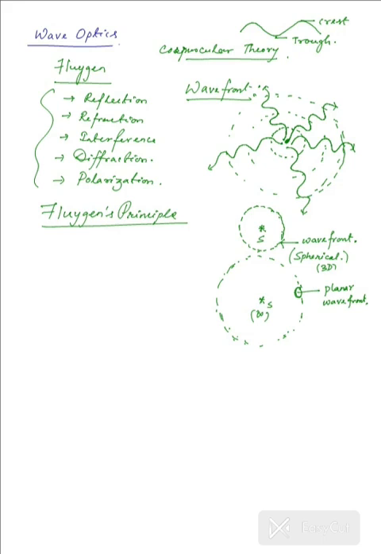And then finally, we can have a linear source, like a line distribution, where you have the light rays moving in all possible directions simultaneously. So you have these circles everywhere, and these circles everywhere from that line source would form a cylindrical wavefront. So this is a cylindrical wavefront when the source is a line source.